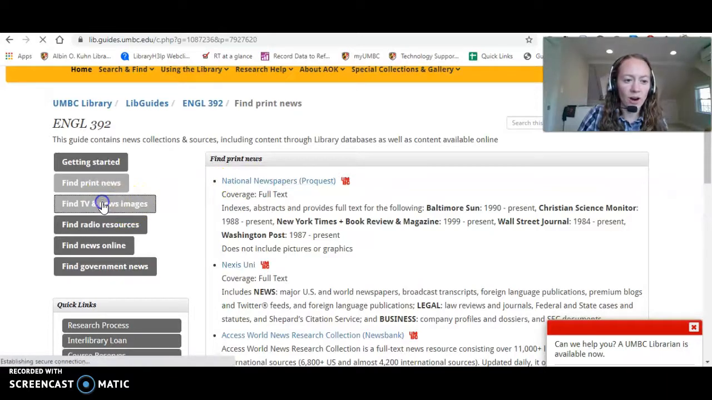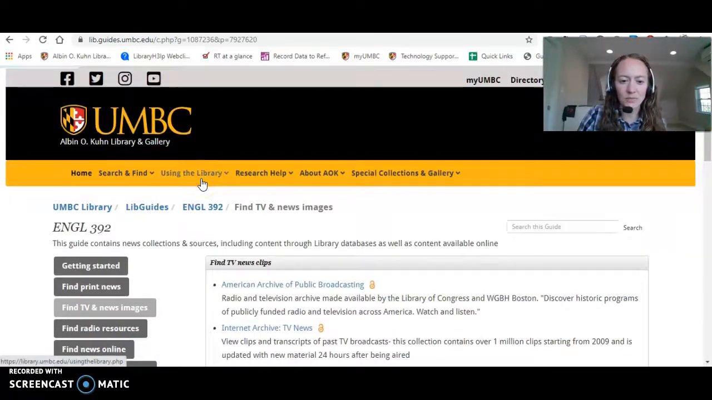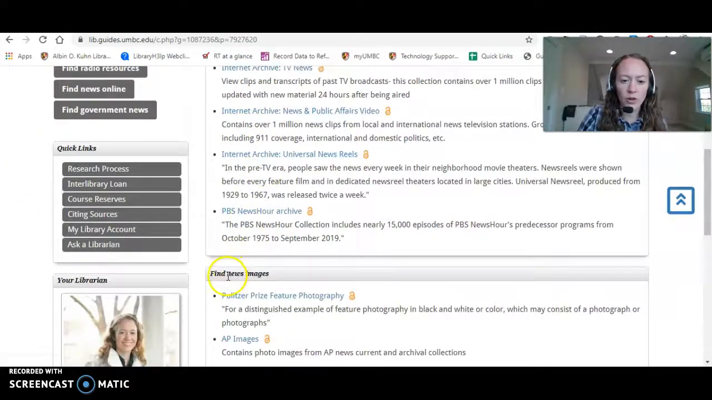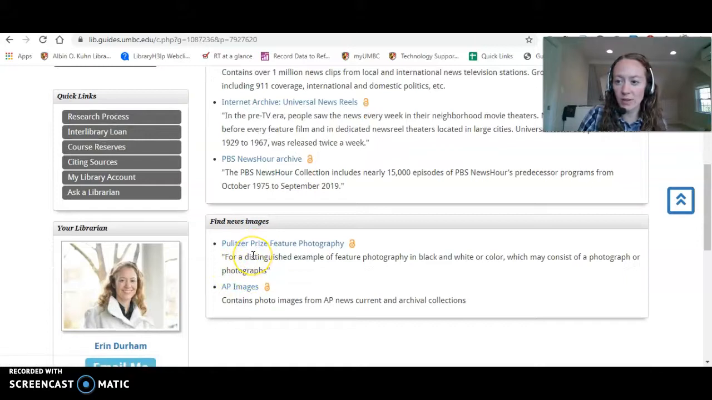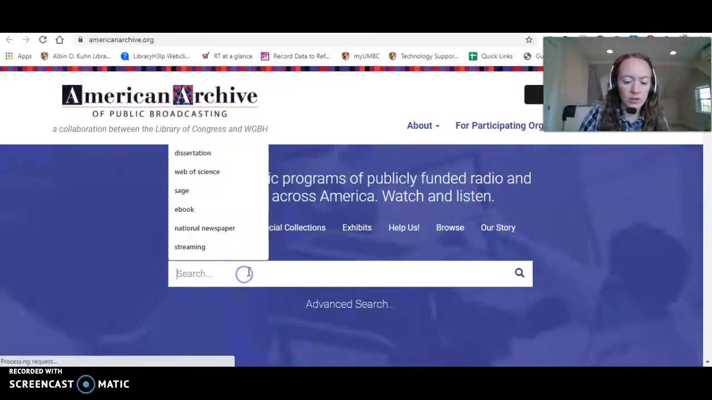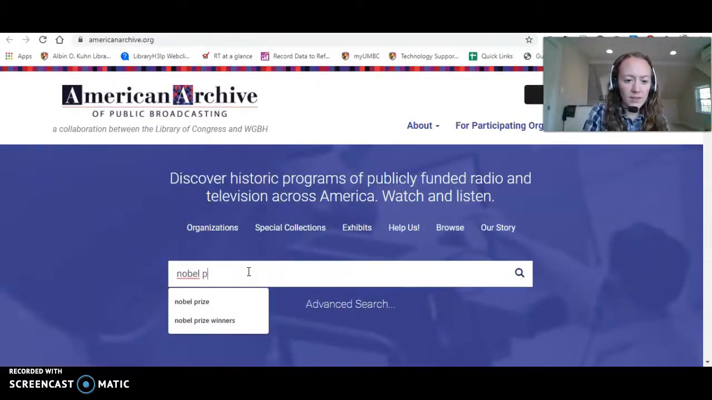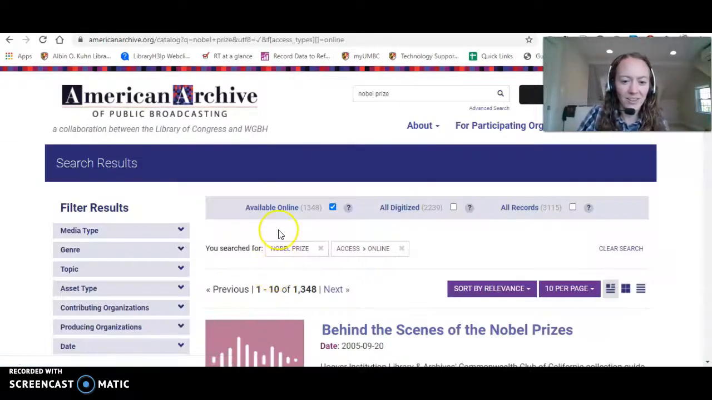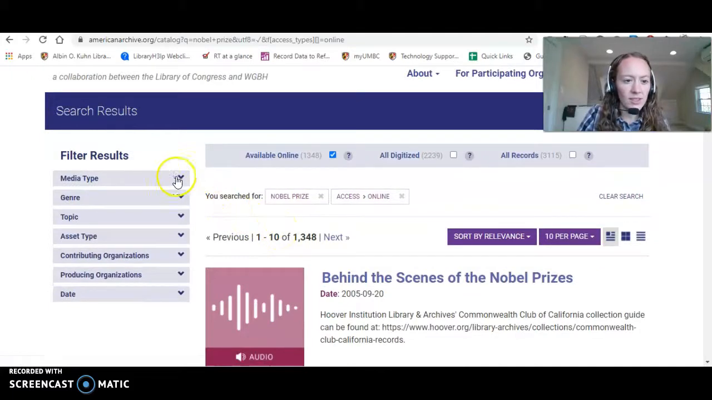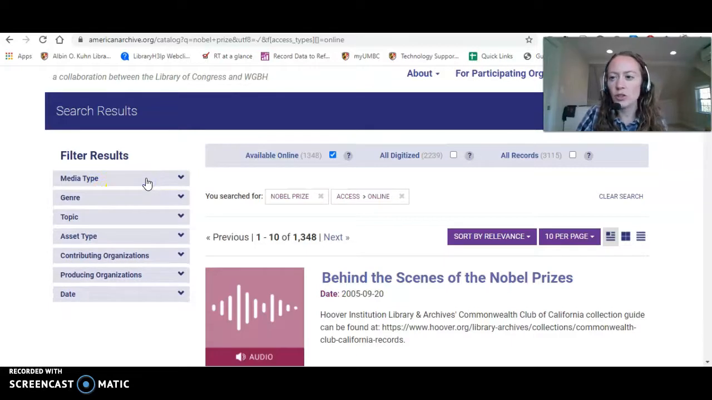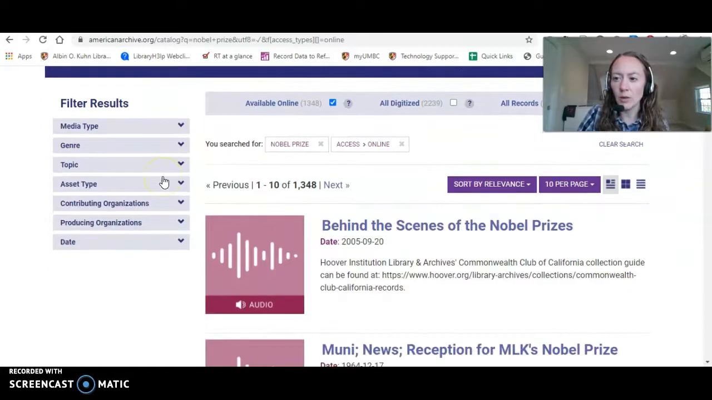And then we're going to go onward to TV news. We'll just look at the top two, but I recommend exploring these others. Also, there are news images, and these are some great databases as well. Let's take a look at the American Archive of Public Broadcasting. Let's do a search for the Nobel Prize. Those are being awarded right now. And again, you can see search by media type, whether it's video or just sound image. These are going to search public broadcast television like PBS, news, and radio.